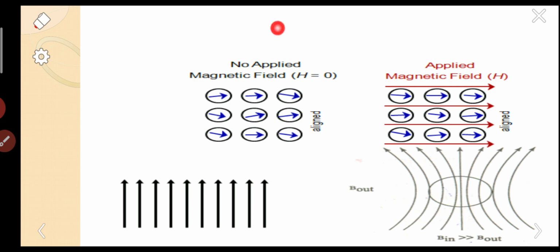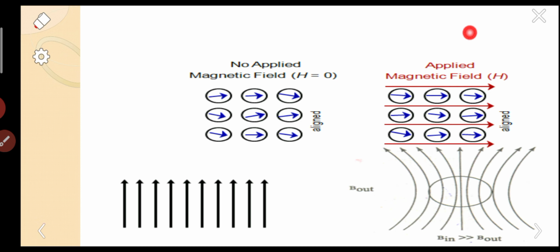So we are discussing ferromagnetism. Generally, when you search or refer to any books, you can find these simple diagrams. Whenever you search for ferromagnetism, you will find these diagrams or images. I will explain the meaning of these diagrams. When there is no external field, as written in the image, H equal to 0, all the dipoles are aligned in the same direction. You can simply look at the image.